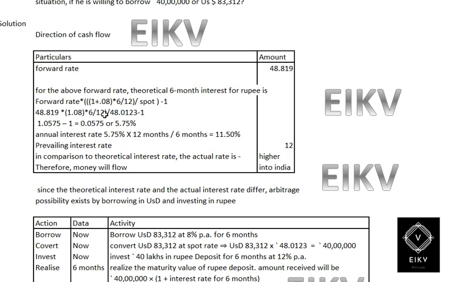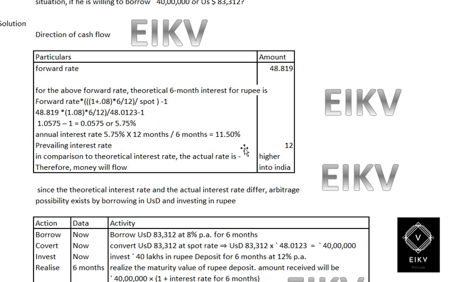Therefore the forward interest rate will be 48.819 into 1.08 to the power 6 by 12 divided by 48.0123, minus 1, which gives an interest rate of 5.75%. So the annual interest rate would be 5.75 into 12 by 6, which gives 11.5%.